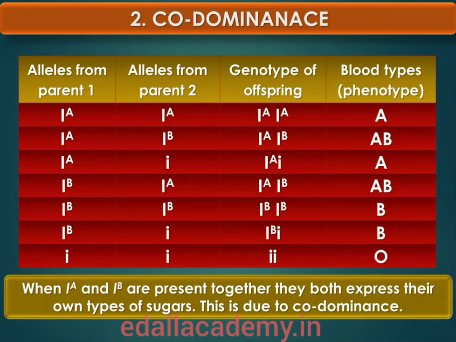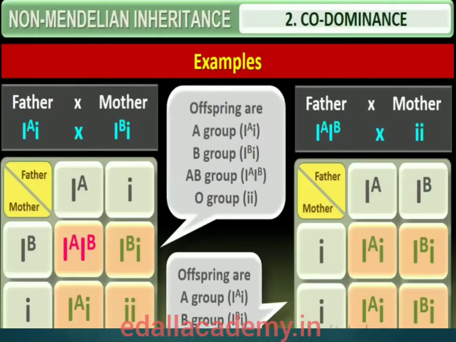Since there are three different alleles, there are 6 different combinations of these three alleles that are possible, and therefore a total of 6 different genotypes of human ABO blood types, which is very clearly given with the help of a tabular column. You try to remember when the I^A is expressed, when the I^B is expressed, and when I^A and I^B are expressed together. Everything is very clearly given in the tabular column.